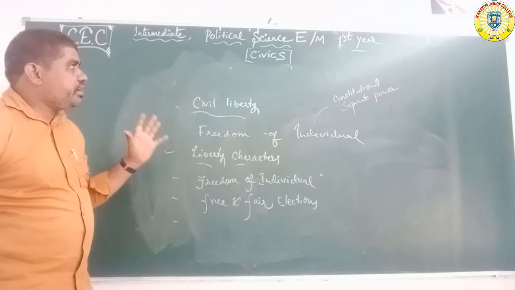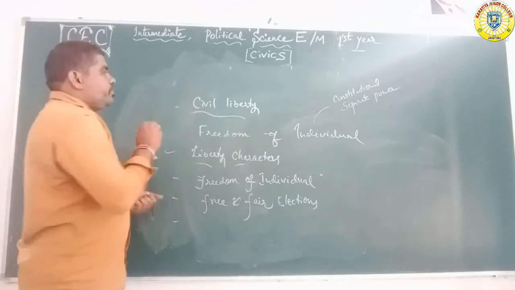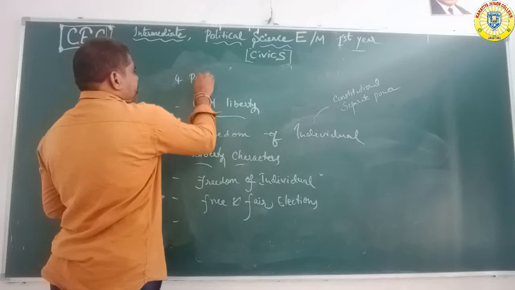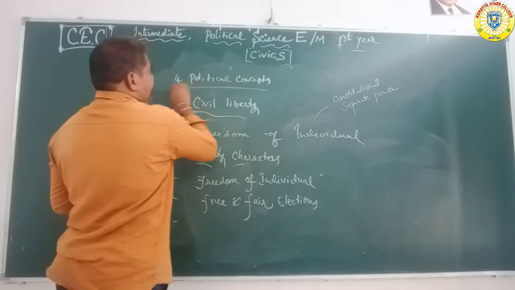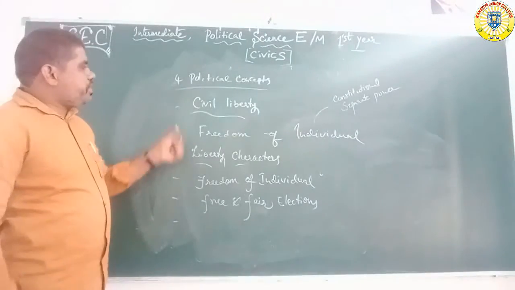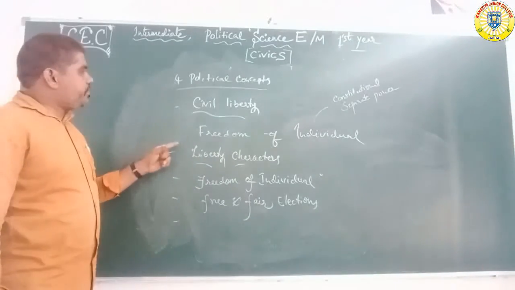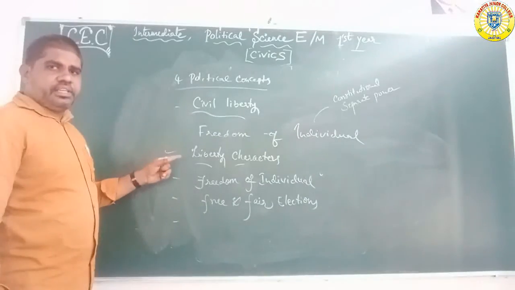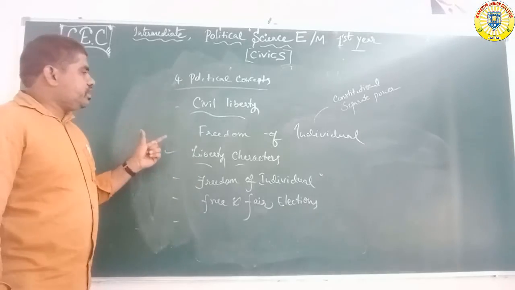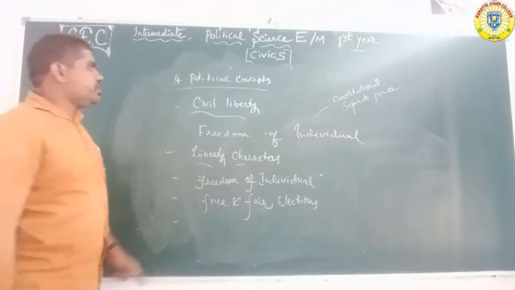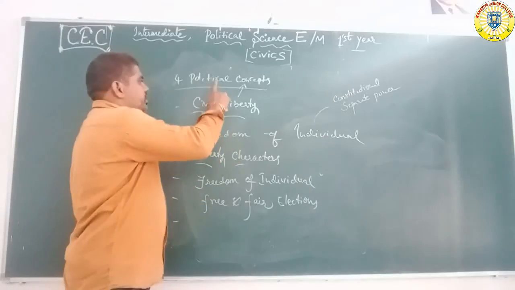These are the main important political concepts: civil liberty, freedom and equality, justice, rule of law, all are equal before the law, and so on. These political concepts are key to the success of every democratic country.